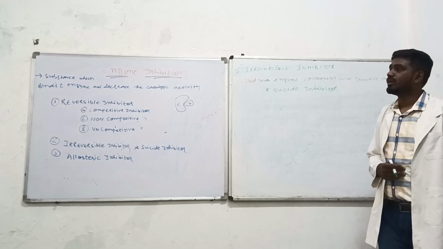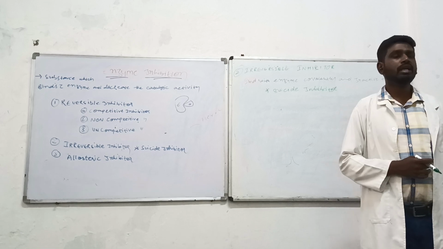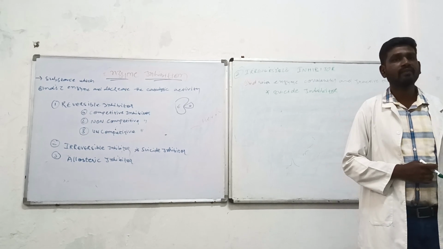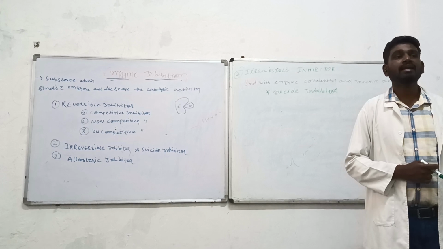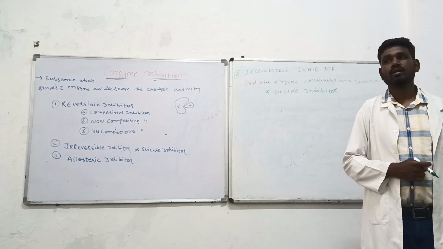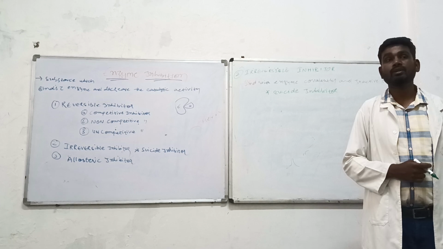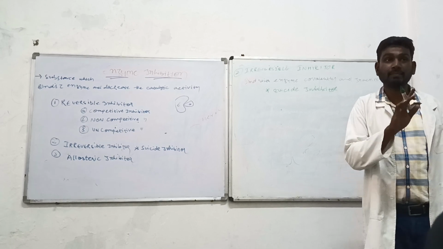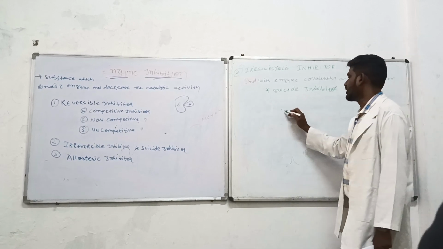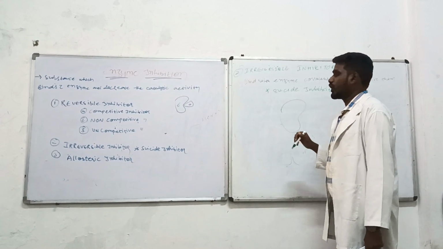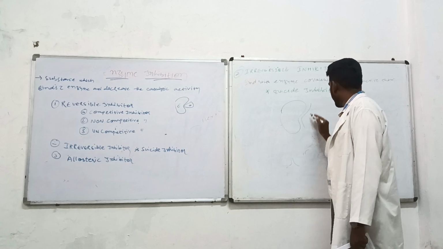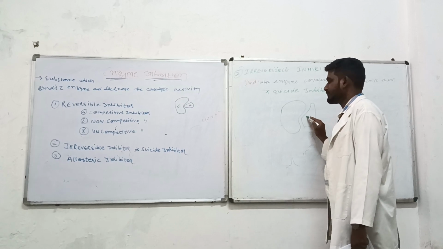Okay? Initially it was a competitive inhibitor, which is reversible, but due to the enzymatic activity, it will sometimes turn into an irreversible inhibitor. What am I trying to say? What is the role of a competitive inhibitor? A competitive inhibitor will come and bind at the active site.